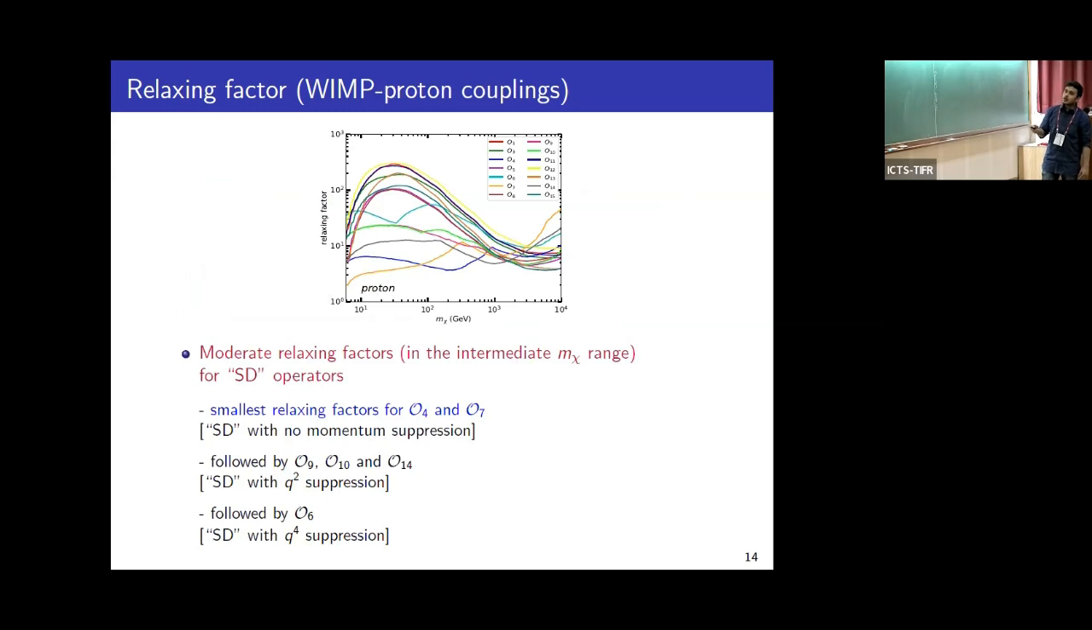The relaxing factor for WIMP-proton coupling is somewhat more interesting. Here we see some departure from the general pattern, mainly for spin-dependent operators. In fact, the smallest relaxing factor is obtained for operator O4, the standard spin-dependent operator, and operator O7, which is spin-dependent and velocity-dependent. These are followed by other spin-dependent operators, which have comparatively higher momentum suppression.